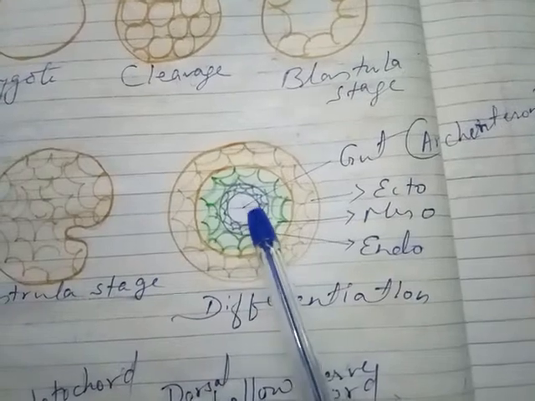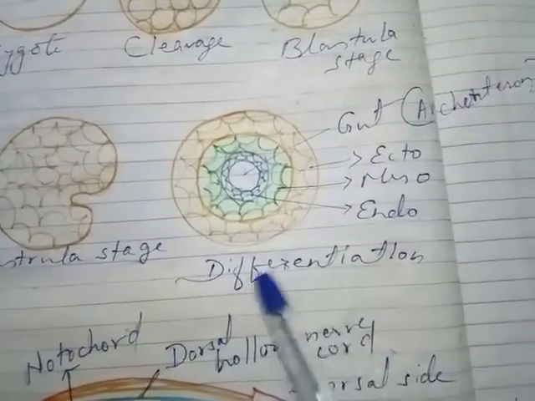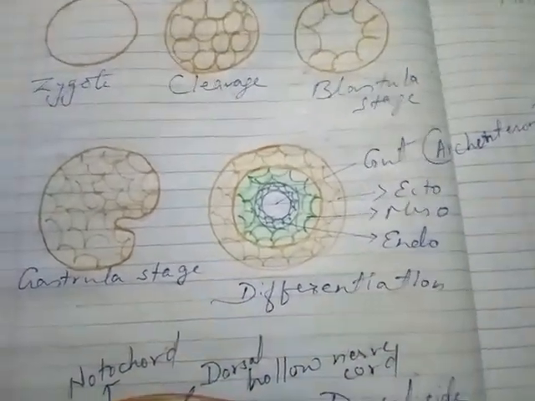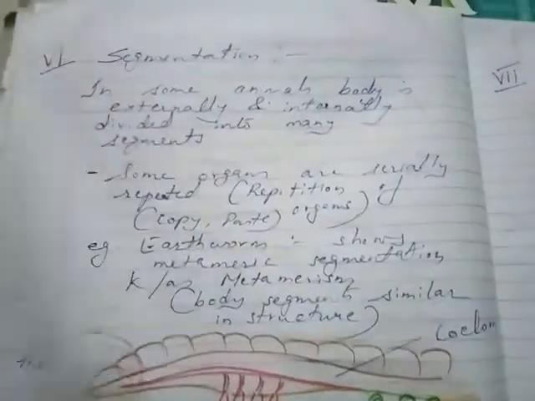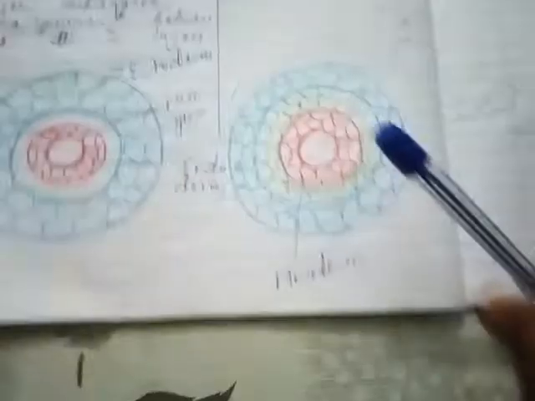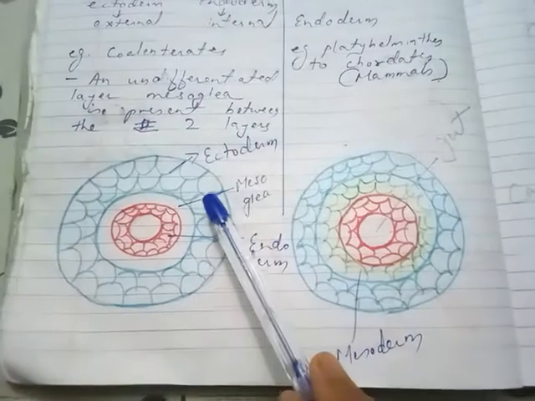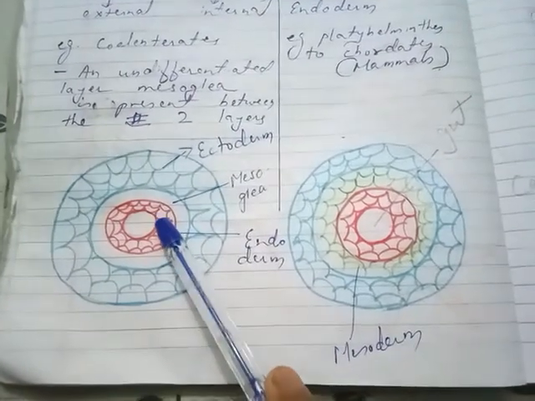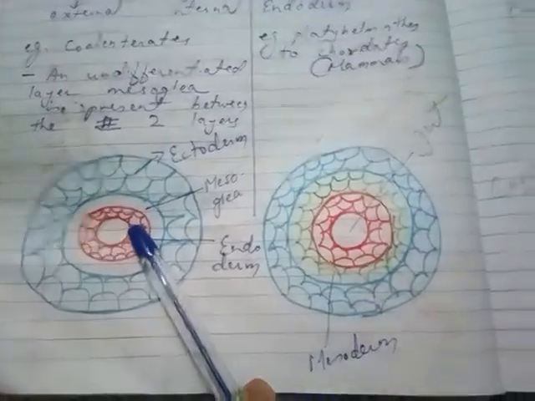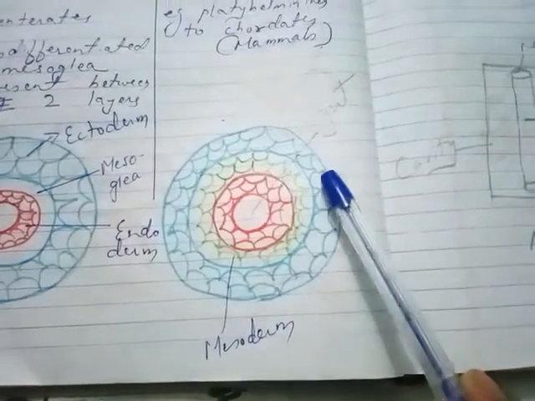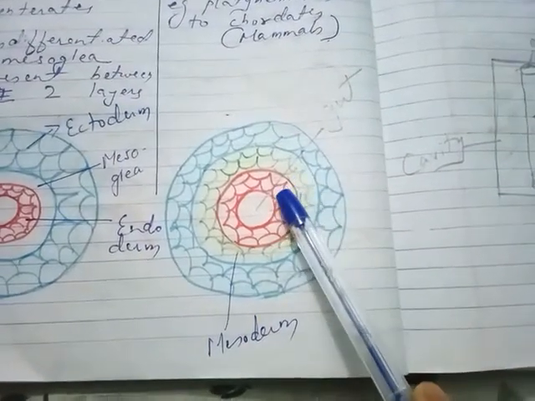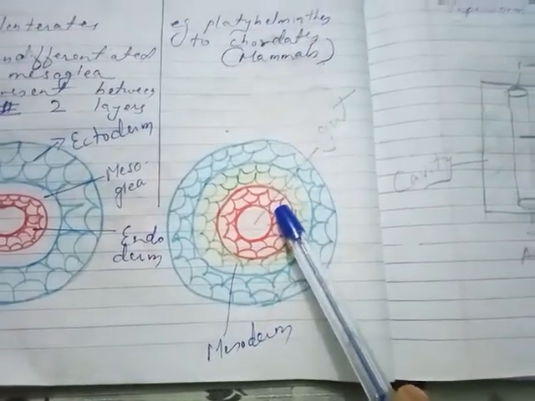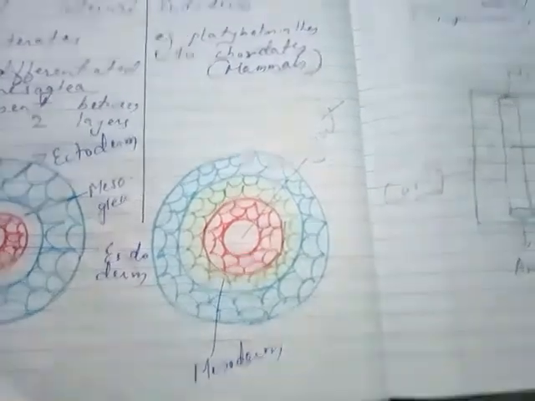This is called differentiation. So that is how the three layers are formed. Animals having only two layers, ectoderm and endoderm, are called diploblastic, and those having three layers, ectoderm, mesoderm, and endoderm, are called triploblastic animals.